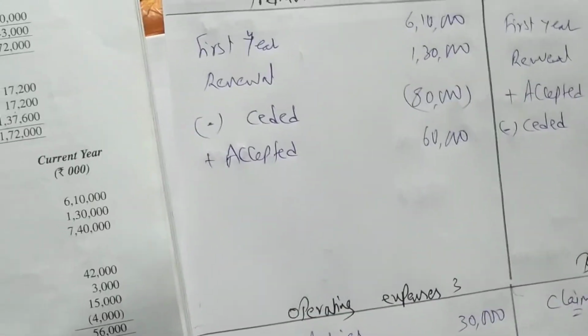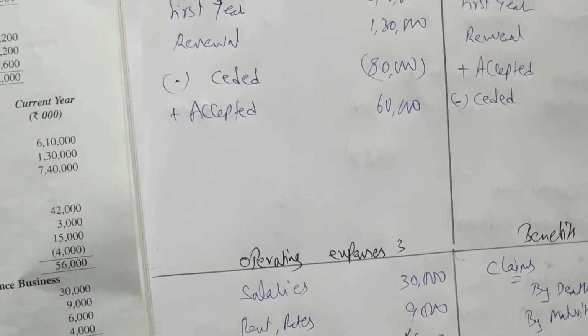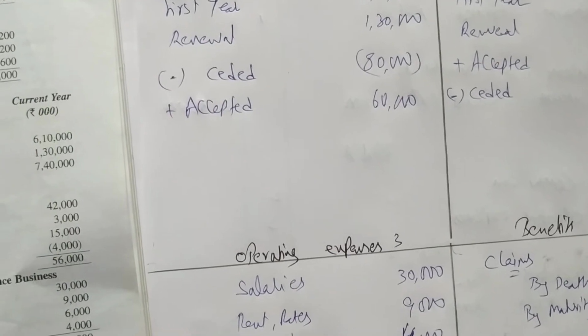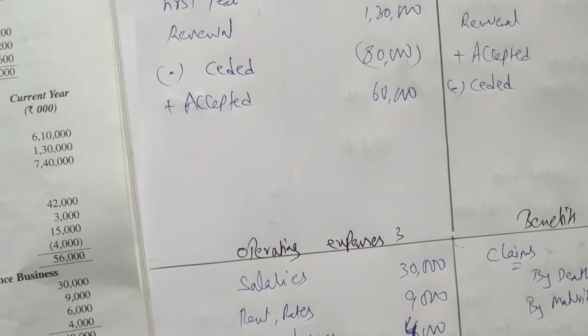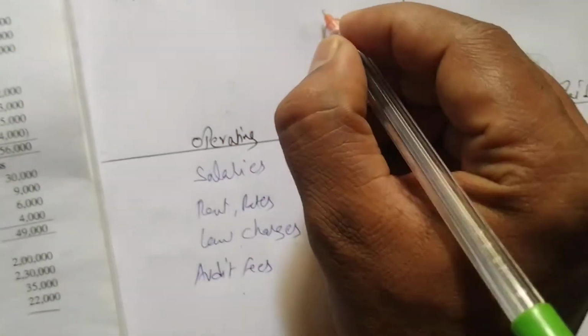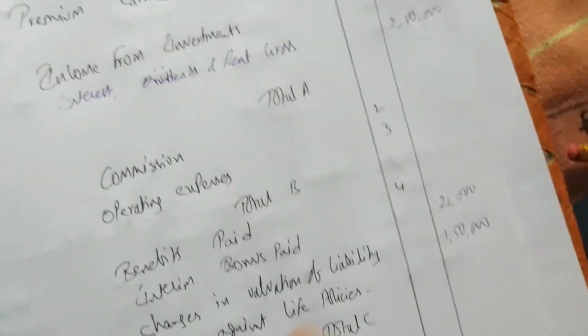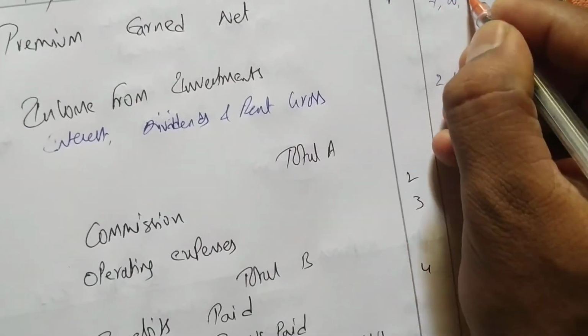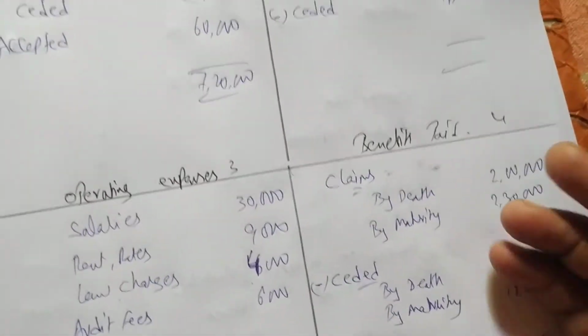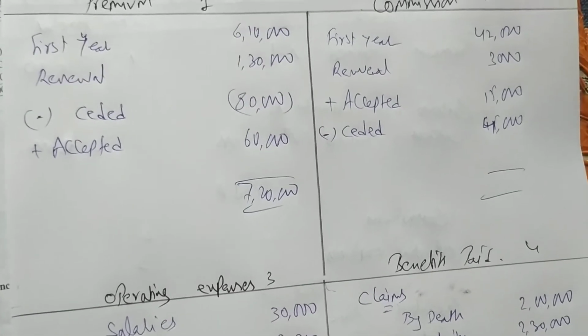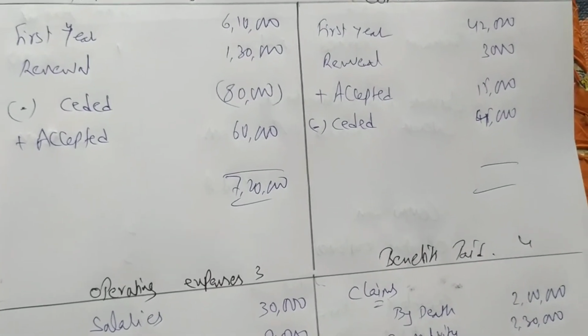So we'll do totals and we'll write in the format. So first we'll do premium 6,10,000 plus 1,30,000 minus 80 plus 60. So we're getting 7,20,000 as total of premium net. So you come here and write 7,20,000 as premium. Okay. Next we have what? Commission. So commission is how much?